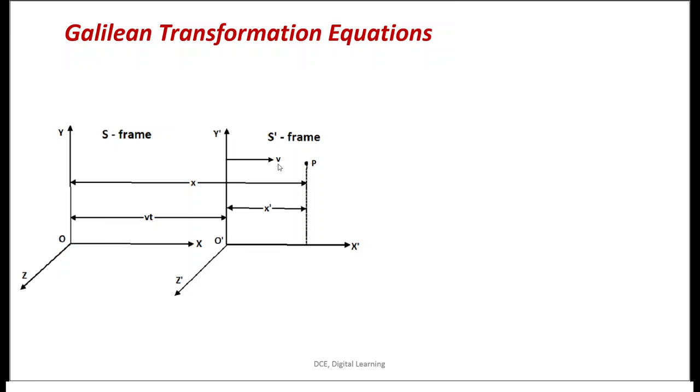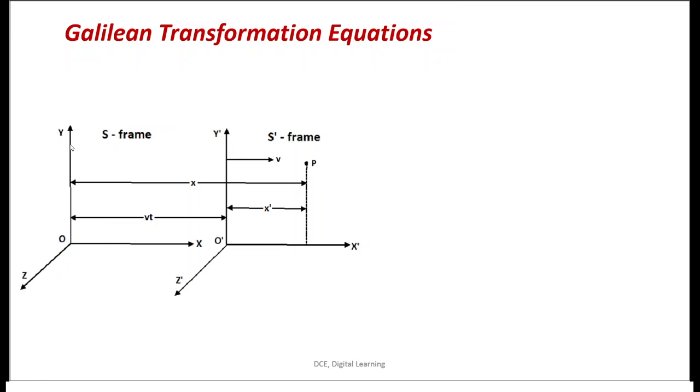S prime is moving with some velocity V with respect to the S frame. Here we have a point P which is at a distance x from the origin of the S frame. The two frames have a separation of Vt between their origins, which are O and O prime respectively.